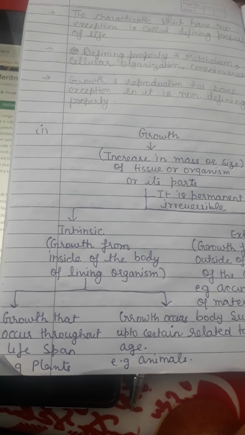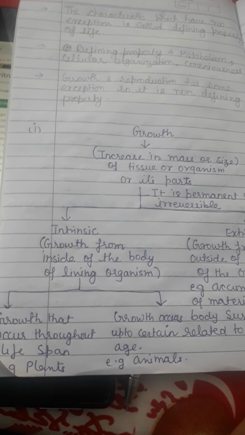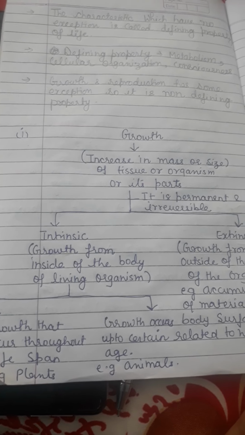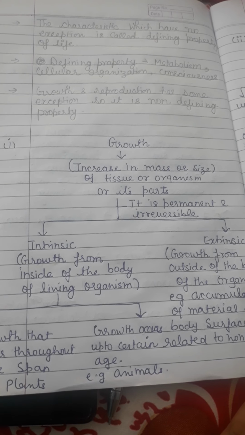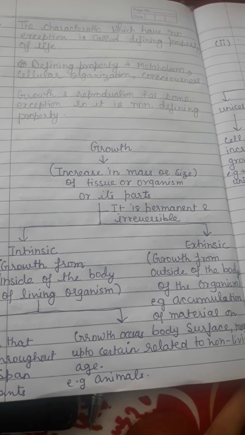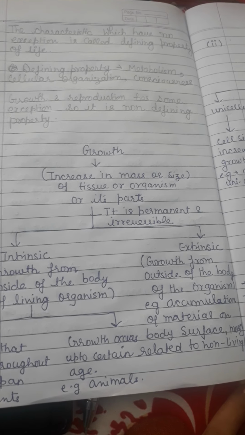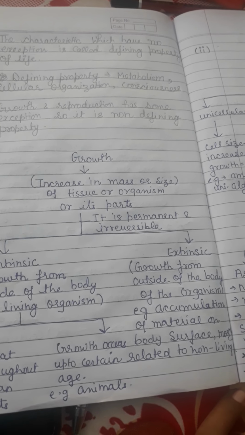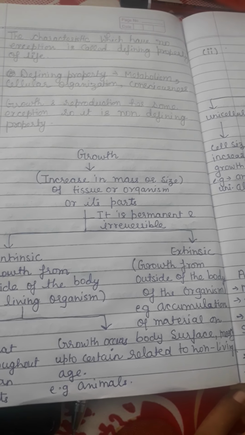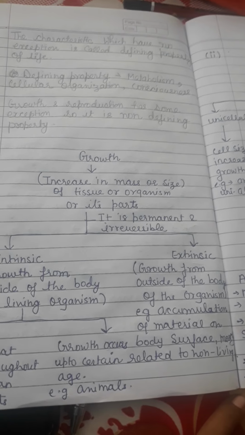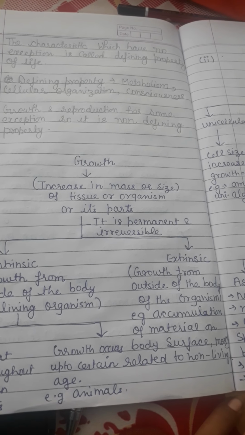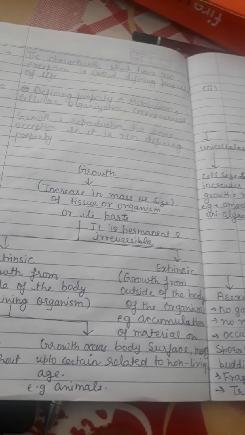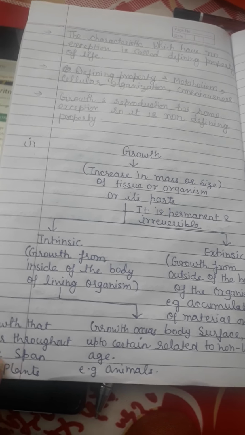Intrinsic is of two types. First, in which the growth occurs throughout the lifespan. For example, plants grow throughout their whole life, whereas in animals, at some point the growth stops, but inside the body some cells are still growing, such as the blood cells and the cells which get lost due to injury, which are replaced by new ones. Fine. So this we call growth.